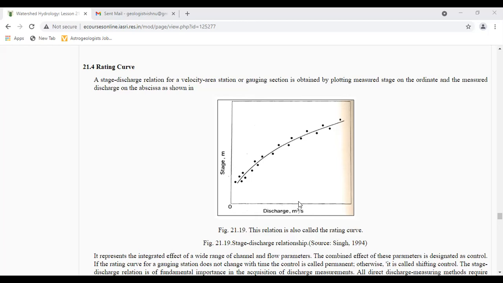Individual measurements may deviate considerably from the mean curve. This is because of the differences in water surface slope at the gauging station caused by backwater as a result of an obstruction downstream of the gauging site or as a result of high stages in a tributary joining the stream downstream of the gauging site.